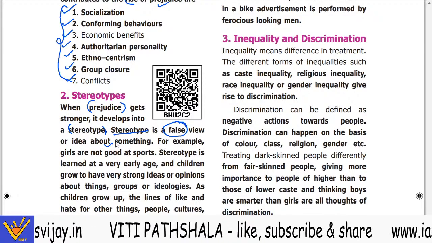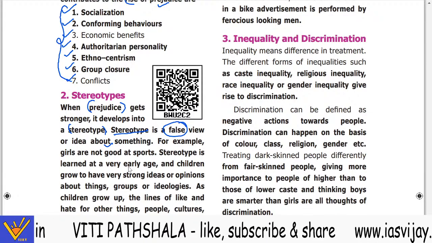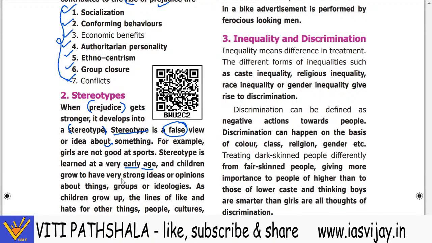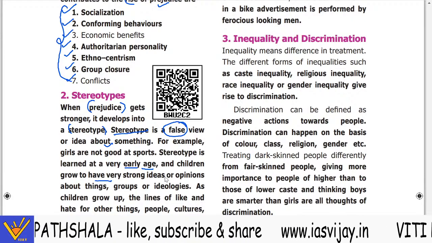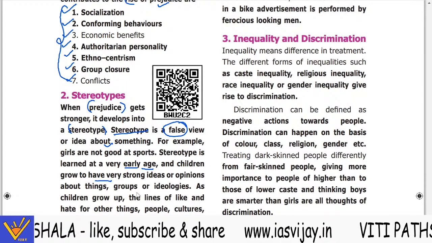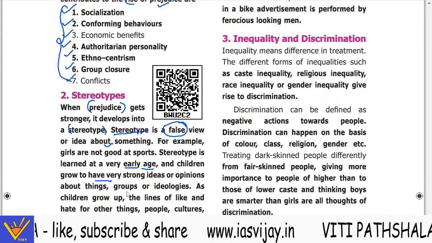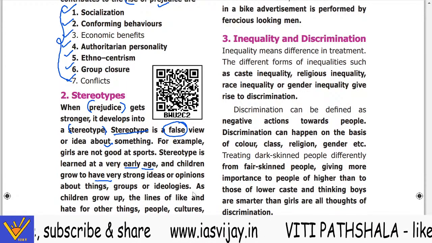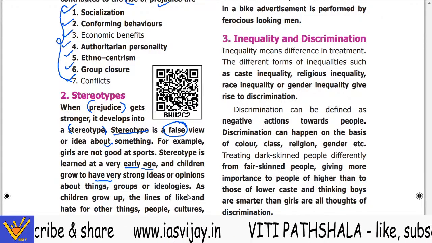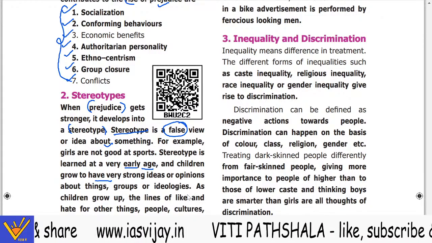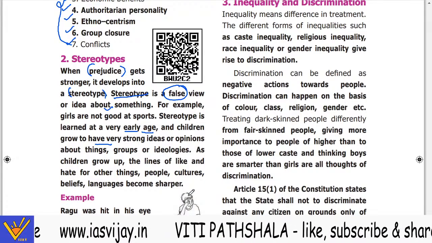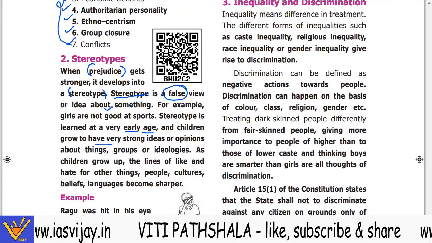Now, stereotypes are learned at a very early age, and children grow to have very strong ideas or opinions about things, groups, or ideologies. You will find that our society is a divided society, divided on various lines.